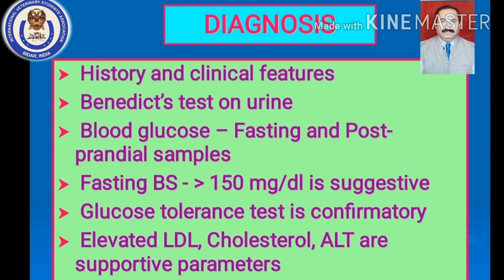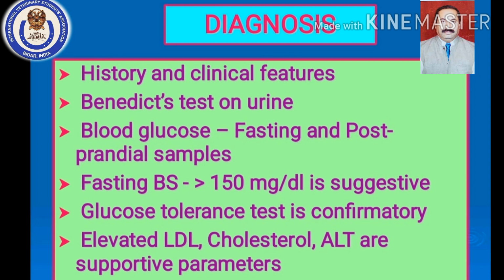So if these values have changed substantially, you can say that diabetes mellitus is there. Then one gold standard test is there. They call it the glucose tolerance test in dogs. So it is a simple type of test. A test meal containing a specific quantum of glucose is fed to the dog, and then its plasma glucose is estimated over a period of time.